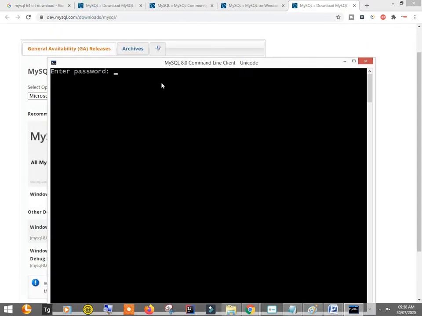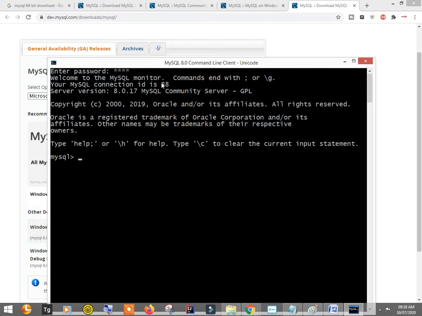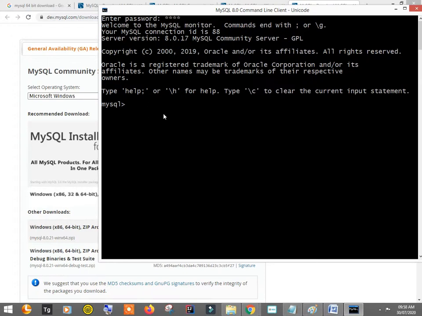So this is the MySQL command line. Can you see this? The password is root. I enter here, and now you see this is the command prompt of MySQL.